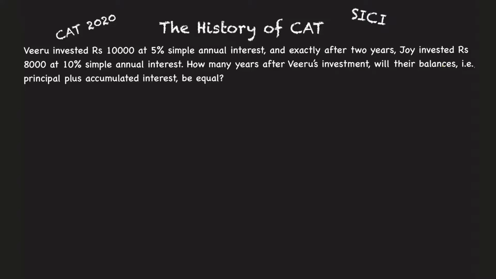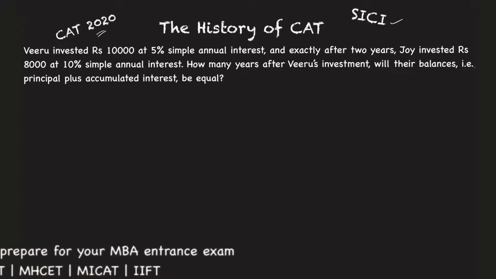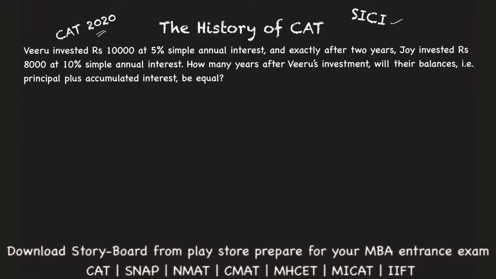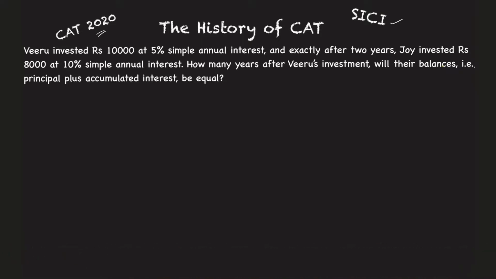So today we solve a problem from the simple interest and compound interest chapter which appeared in CAT 2020. So what is given here? Viru invested 10,000 at 5% simple interest, and exactly after 2 years Joy invested 8,000 at 10% simple annual interest. After how many years of Viru's investment will their balances, that is principal plus accumulated interest, be equal? Okay, so this is very simple.